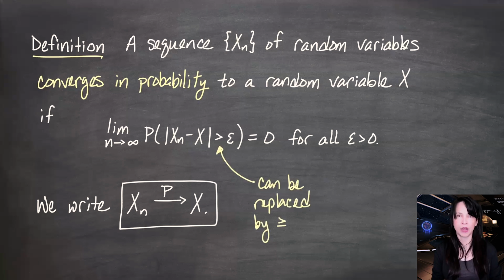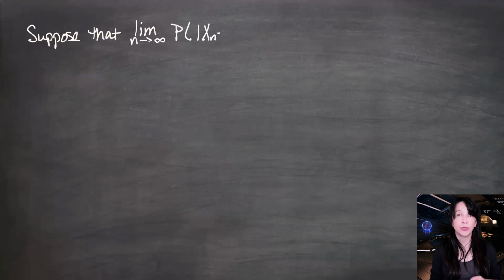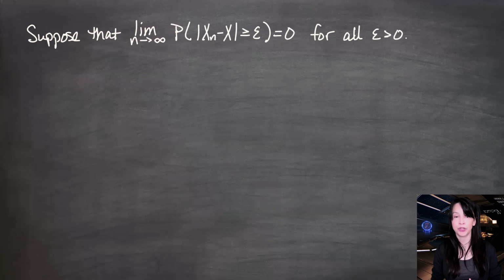By the way, convergence in probability is sometimes referred to as convergence in measure. If you're in a non-probability course and you're working with a measure mu, you can have a definition just like this, and it would be called convergence in measure. But let's go back to showing the equivalence between strictly greater than epsilon and greater than or equal to epsilon.